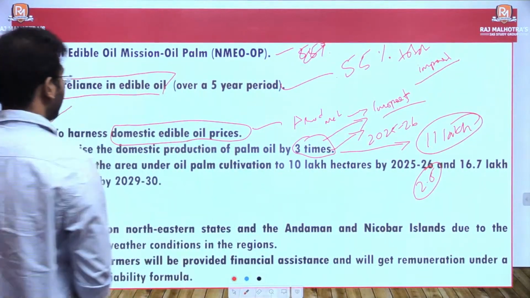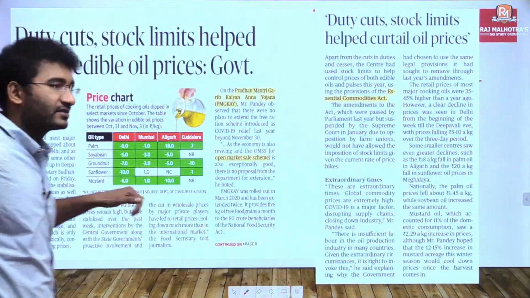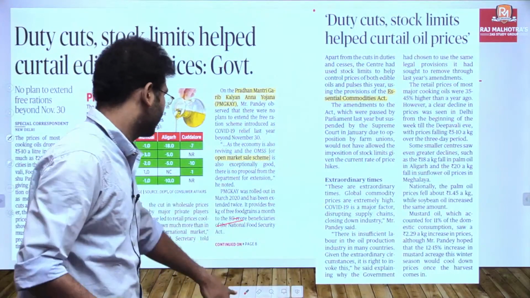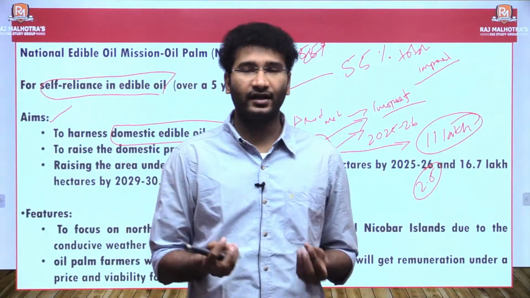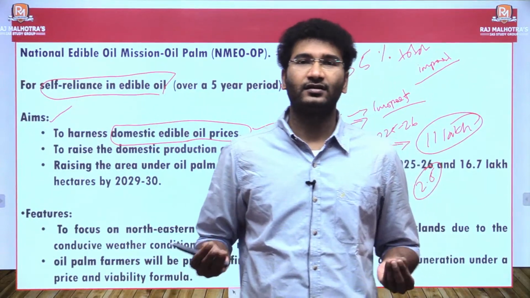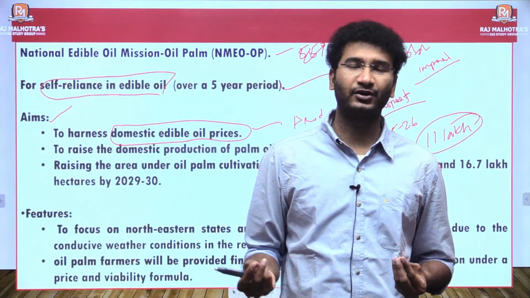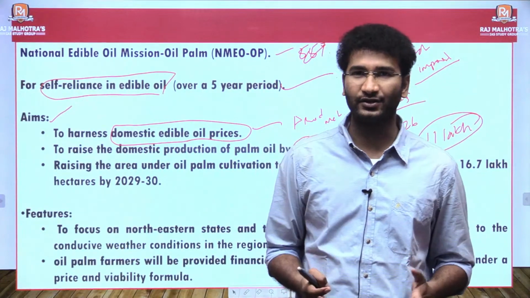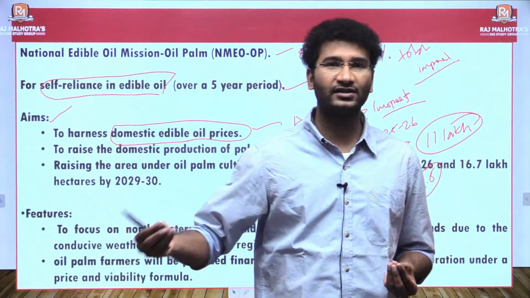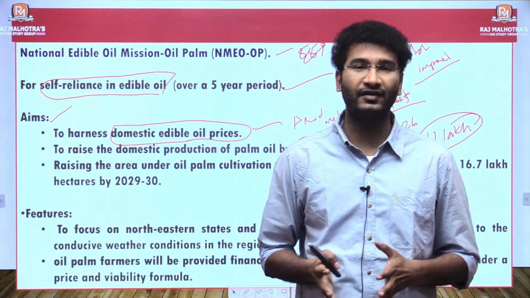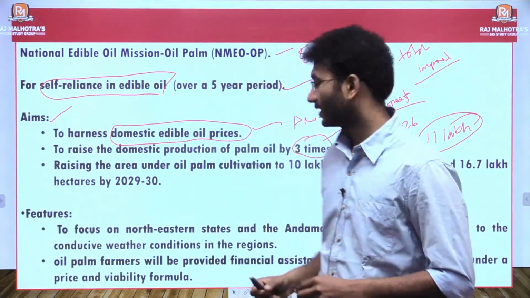Next, raising the area under the cultivation of the palm oil. Once the area of the production increases, the farmer's income increases, as well as the imports which we import also reduce, and the production cost will also reduce as and when the technology comes into play. India, in spite of having such large coastal areas, we are still importing the palm oil.